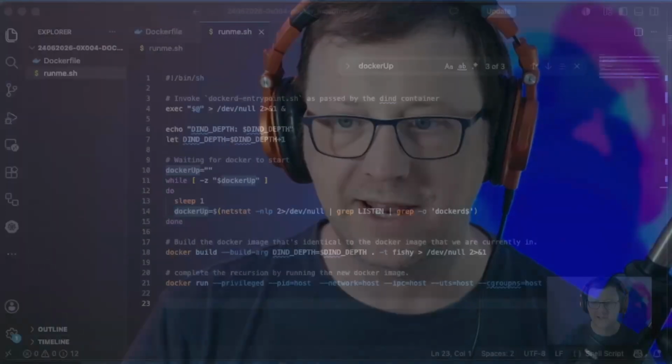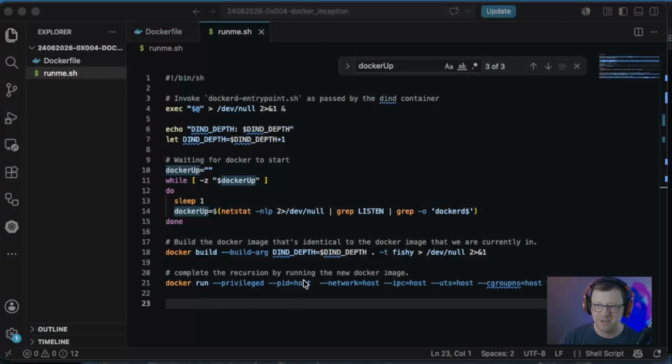All right, this is what I landed on. PID host, network host, IPC. Don't know what IPC is, but aside from the obvious, well, from what perspective is IPC obvious? I'll let you figure that out. And then UTS and cgroups. So put everything on host, I guess. I don't know. We'll try it. We'll see what happens. And hopefully we'll make it past 51.